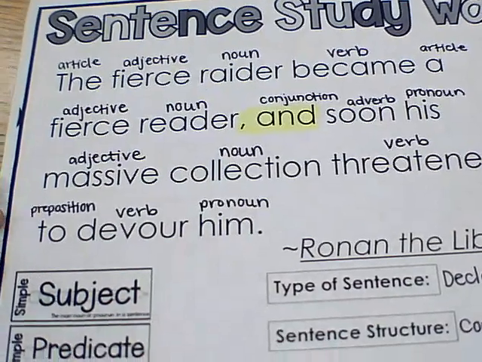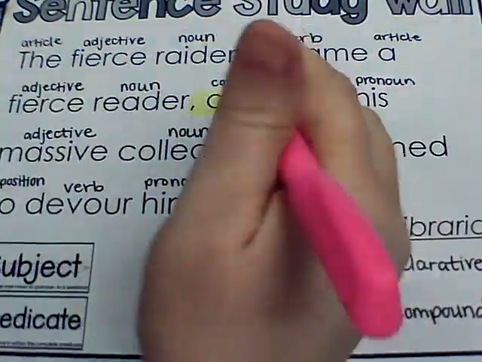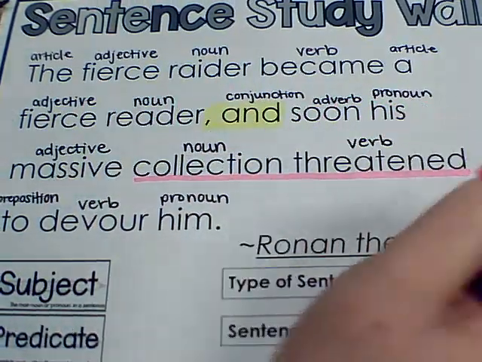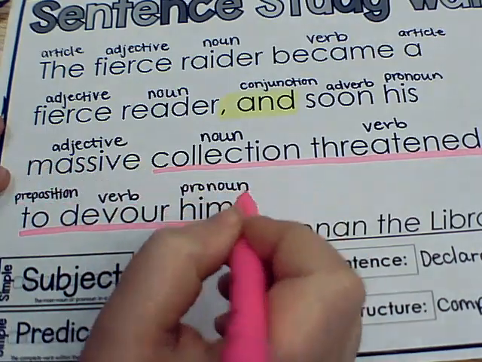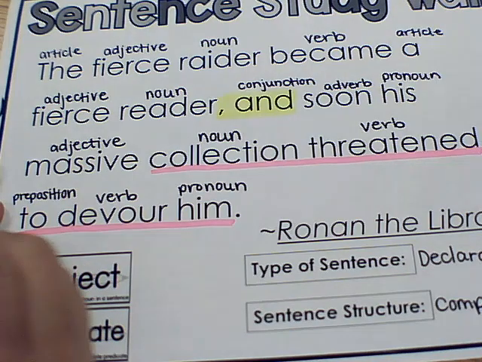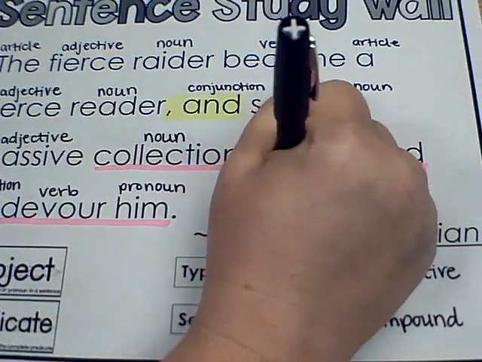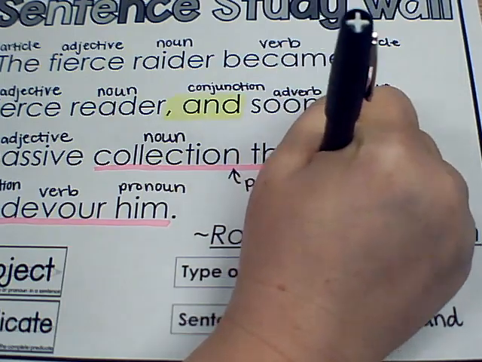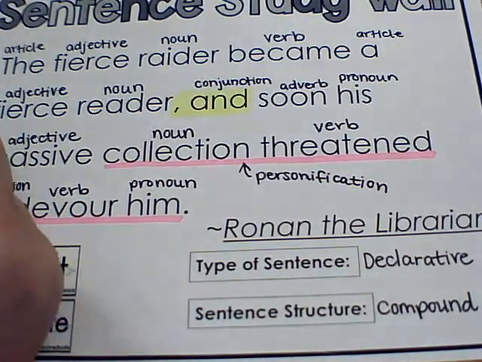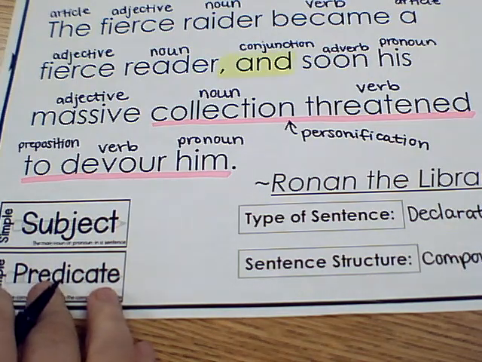There's something else I wanted to mention. They have some great figurative language right here. And that is the collection threatened to devour him. Okay, it's a collection of books. Is the book really going to eat him? No, it's not. So that's really kind of giving personification, because it's giving the library a human-like or animal-like quality. So it's not living, but it's showing that it's being like a person.